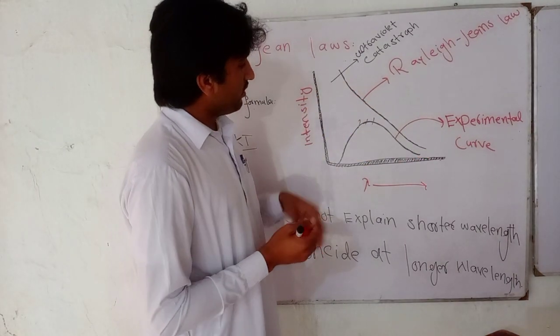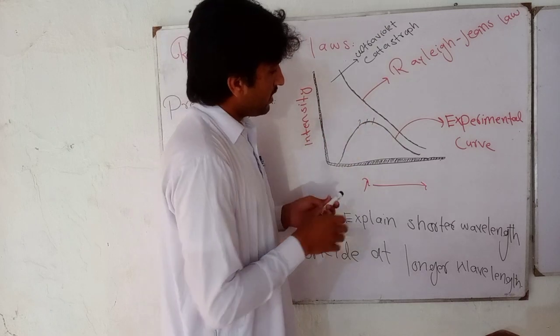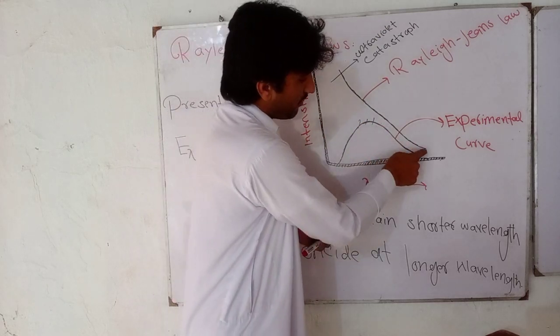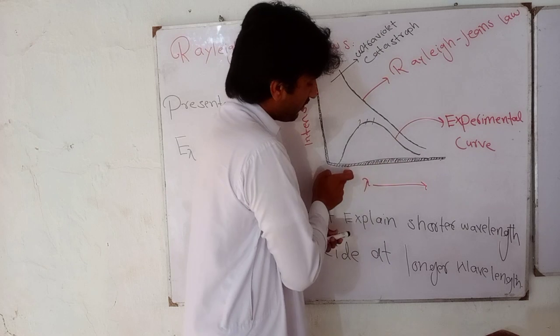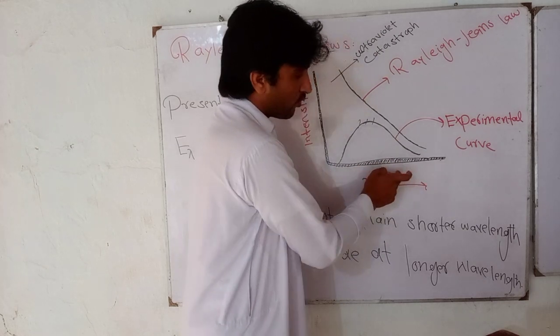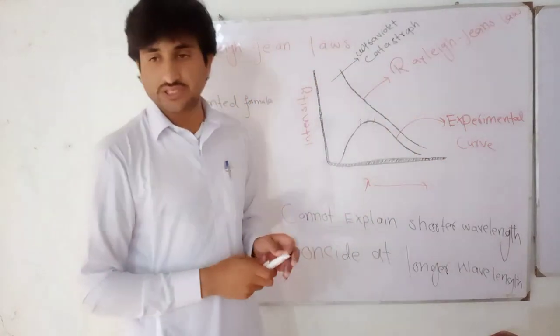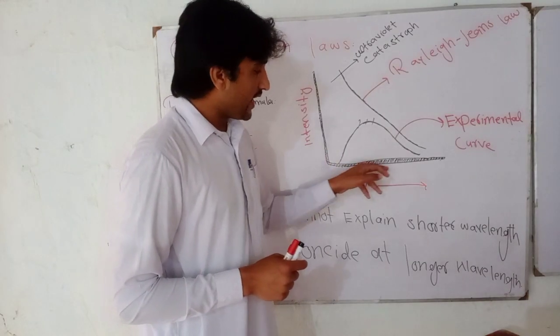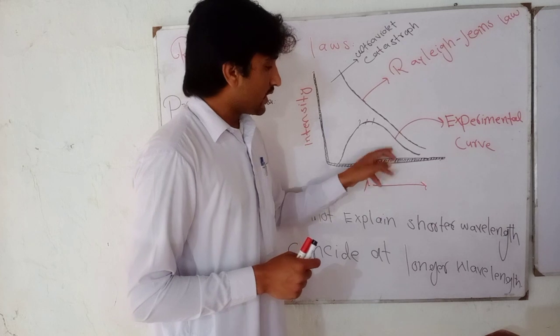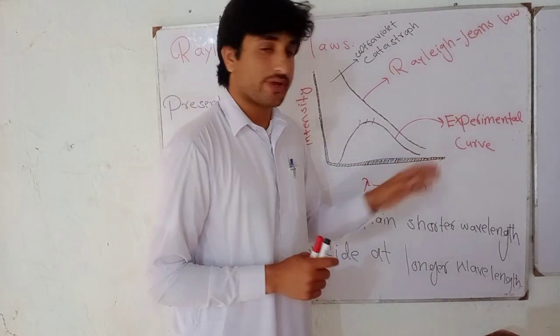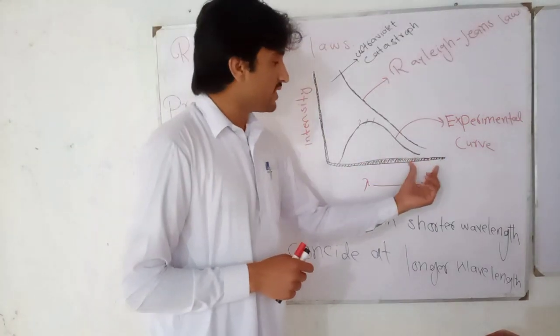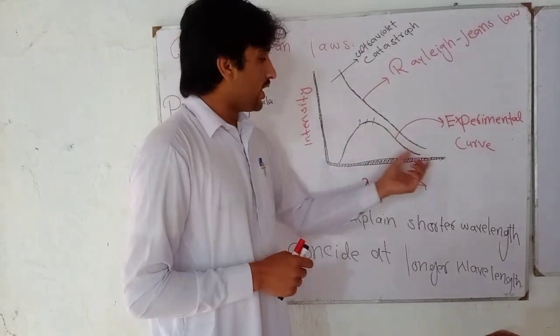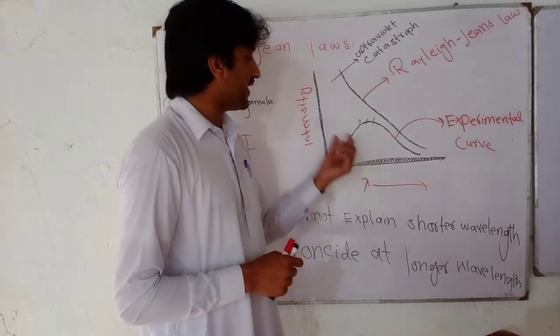This curve coincides at longer wavelength. When we go in this direction, the wavelength increases and goes longer. Here the wavelength is shorter, here it is greater, and here it is even greater: the ultraviolet region, visible region and infrared region.